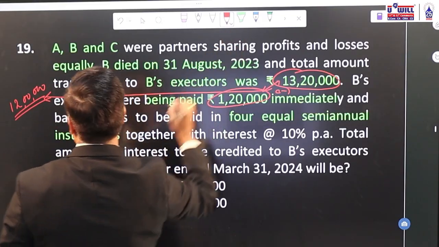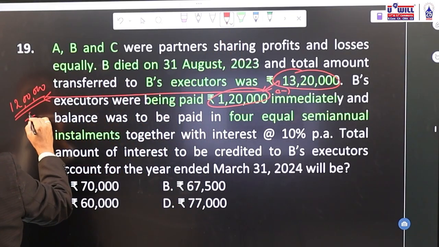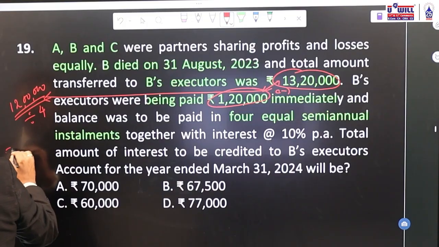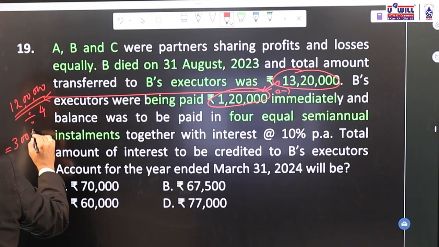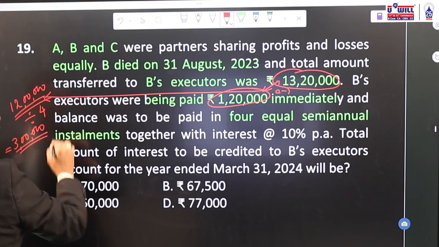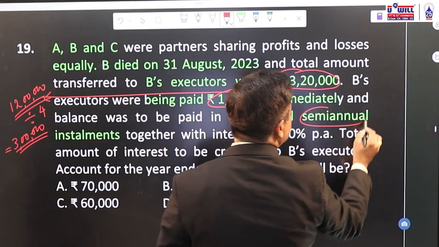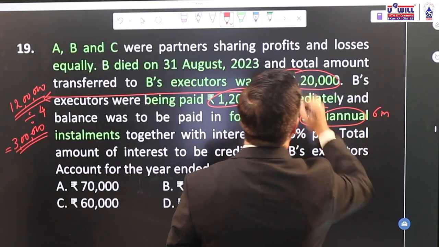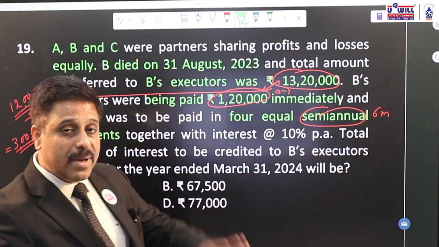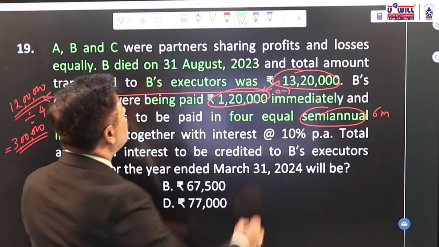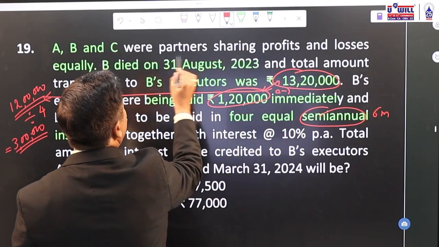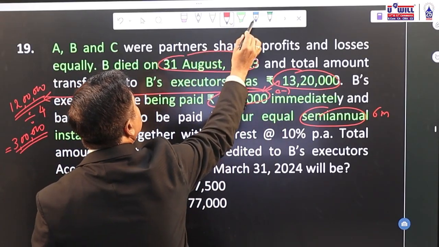First of all, if you pay this 12 lakhs in 4 equal installments, 12 lakh divided by 4, what will be each installment's amount? 3 lakhs. And semi-annual means every 6 months. Semi-annual means you'll pay 3 lakh rupees after the date of death, which is 31st August, every 6 months.